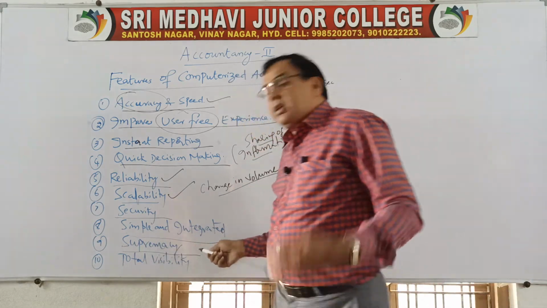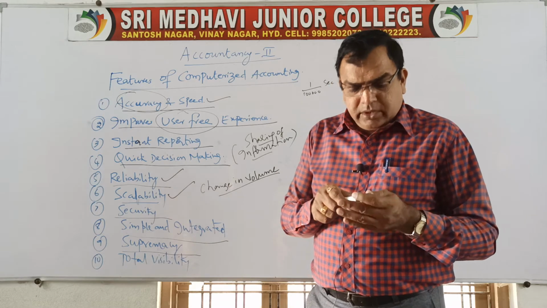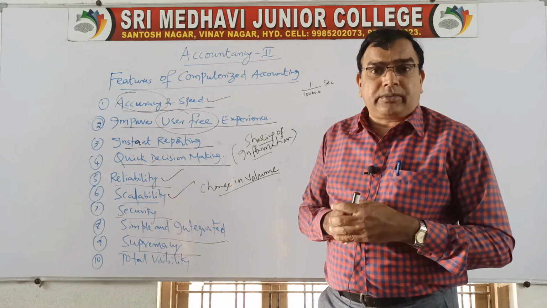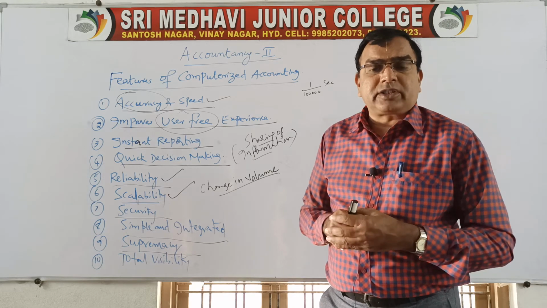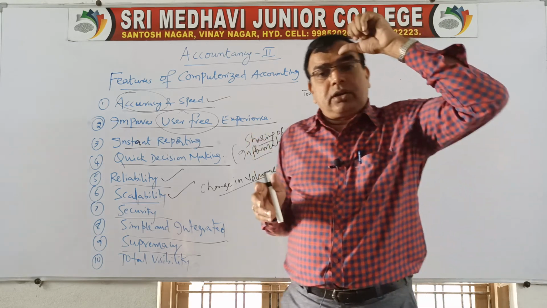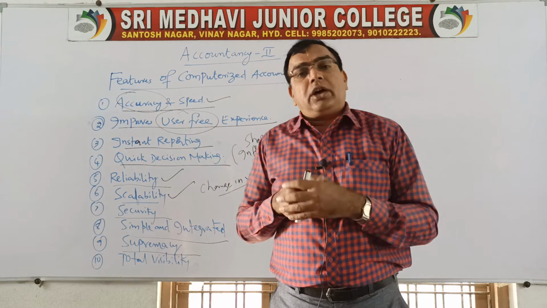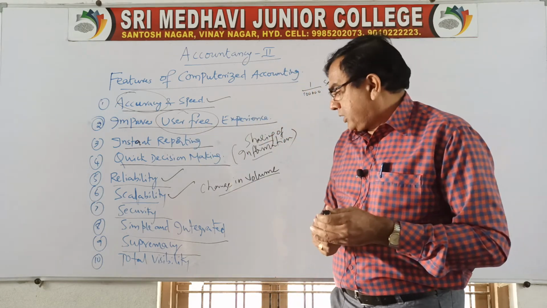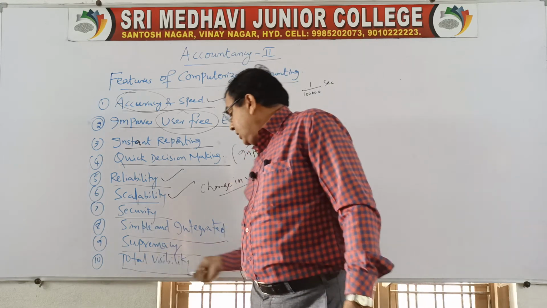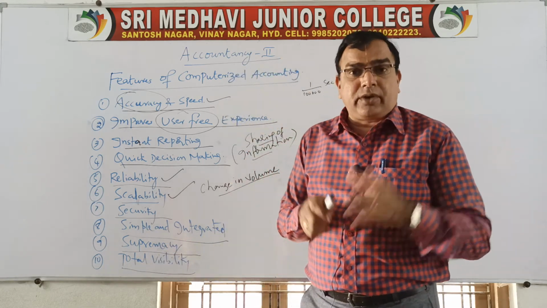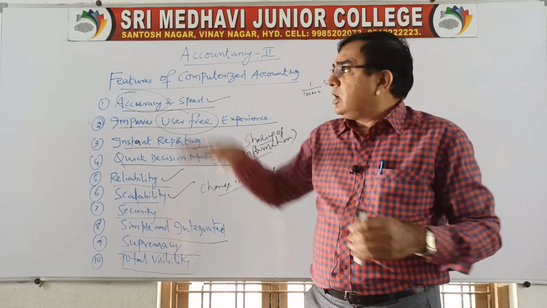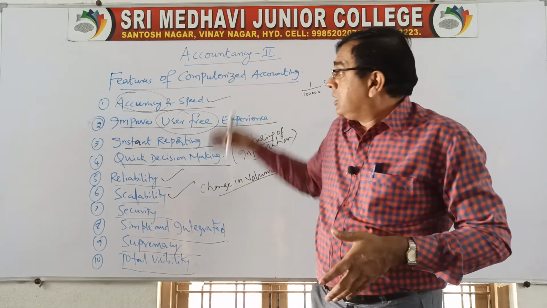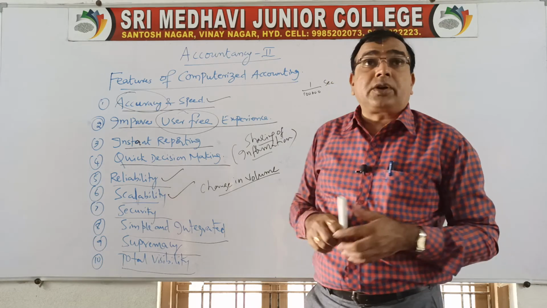Supremacy. Supremacy means having a high level of advantage. A computer can store a large amount of data. I have explained this the other day also. That is why it is supreme to other methods of accounting. Then total visibility. That means all the information required for one person, one activity is available at a single place. That is why it is called total visibility. So these are the features of computerized accounting.